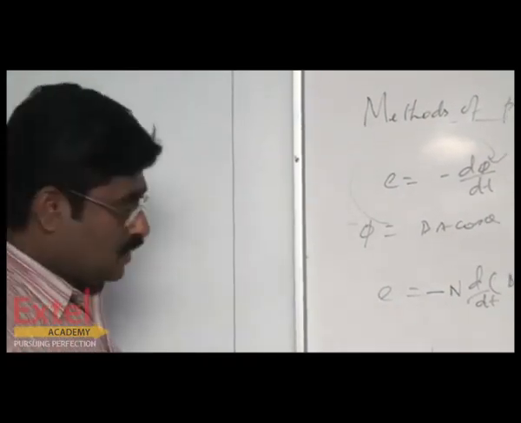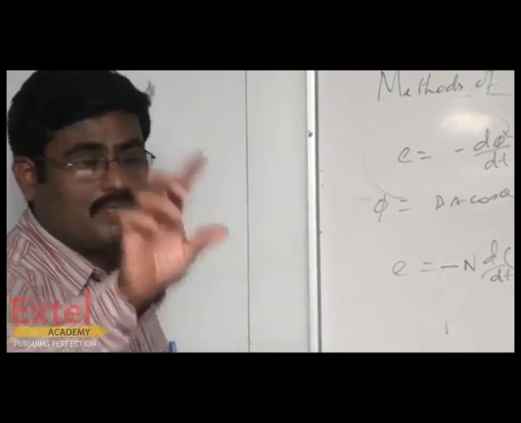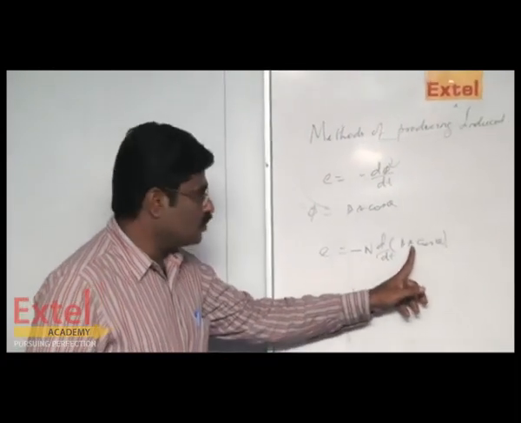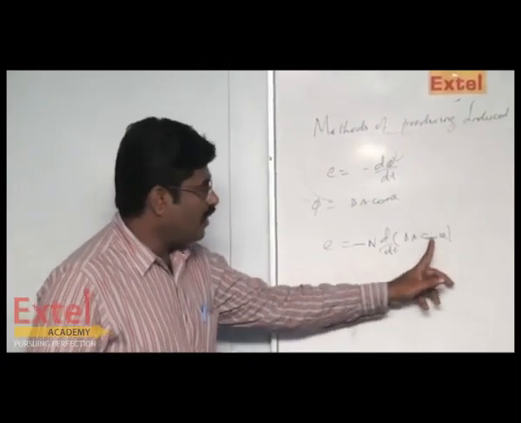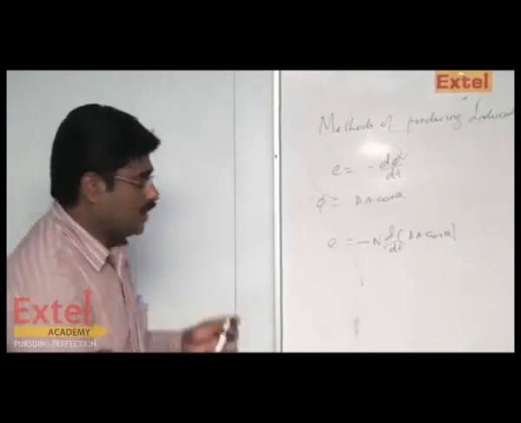I'm going to say the three important points, the methods of inducing EMF. 1. By changing the magnetic field. 2. By changing the area. And 3. By changing the orientation of the coil. For each of them I am going to write the expression now. 1.